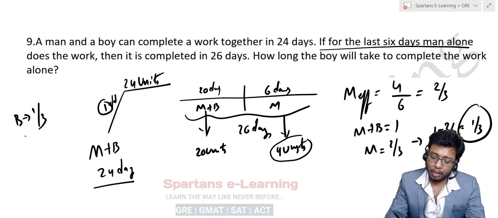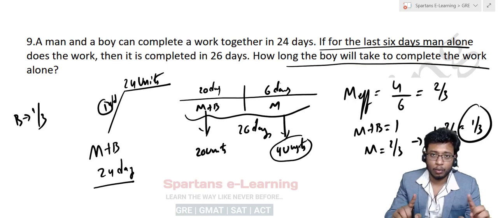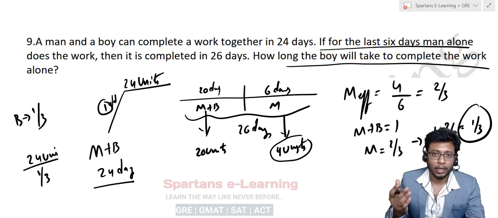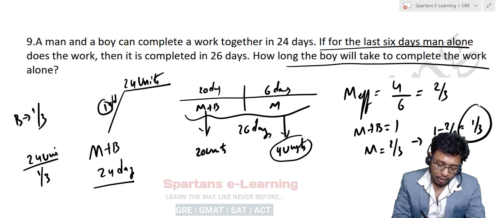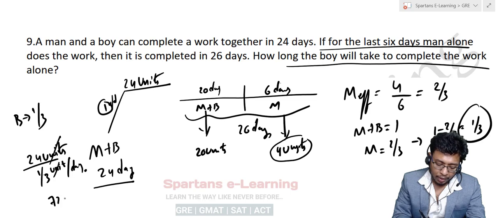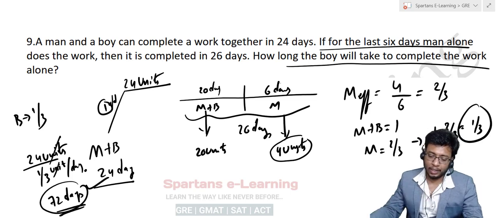Now you are asked to find how long the boy will take to complete the whole work. What is the total work here? 24 units. Total work by efficiency will give you total time, correct? See here, 24 units, and this is 1 by 3 units per day. When you divide this, units cancel, days will go above, and you will get 72 days. That's it. So total time is 72 days.